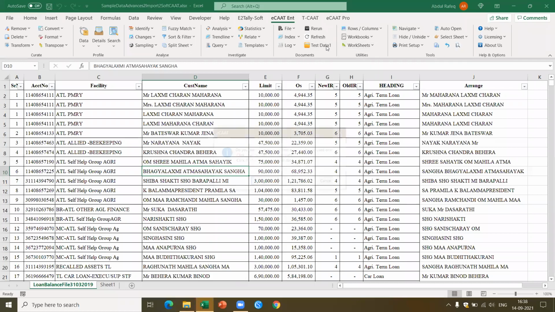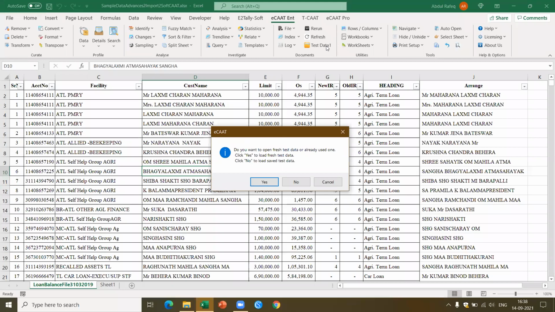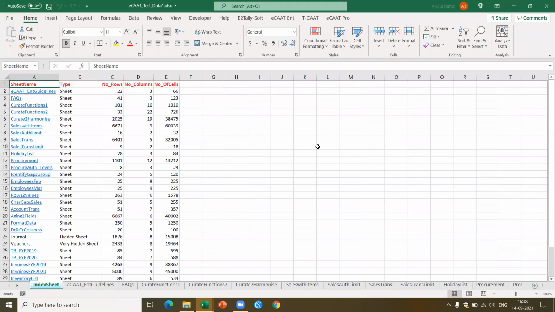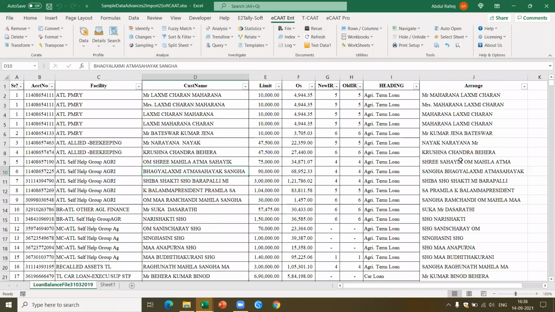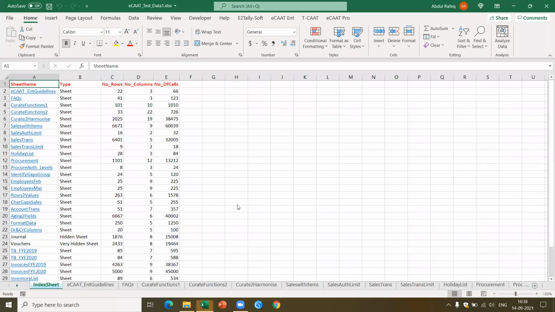I'm going to use the test data. Okay, so you have a lot of data. Let me close this file which I've used. I gave you only a few examples. Like that we can perform various types of examples, various types of tests. Now I'm going to use, let's say, aging 2 fields.